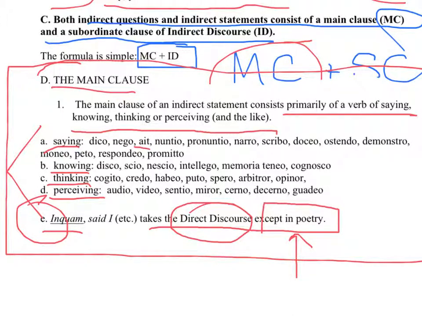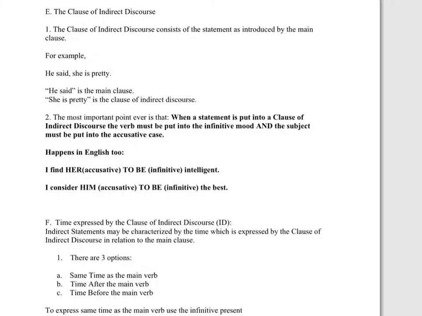Just so you can see that list with a little more detail. If you see any of these verbs, then you know that your main clause is signaling to you that you are in indirect statement. And indirect statement has funny rules for the subordinate clause.